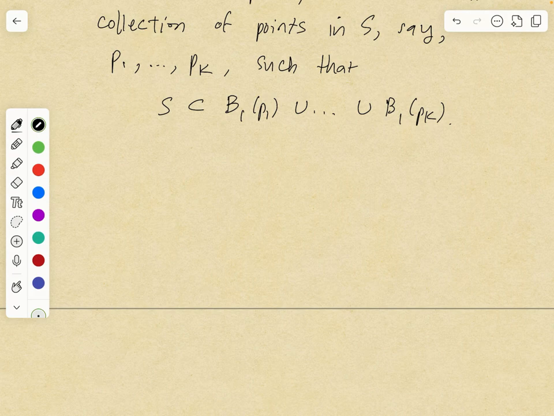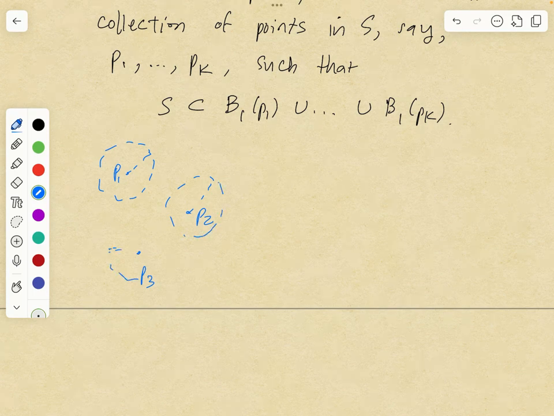Let's make sure we understand why this is a bounded set. Why is the union of a finite number of open balls a bounded set? Well, okay, so you have your P1 to Pk, so I'm just going to pretend for the purpose of this picture that k is 3. So you have this ball of radius 1 centered at P1, and then this ball of radius 1 centered at P2, and then this ball of radius 1 centered at P3, and the claim is that the union is bounded.